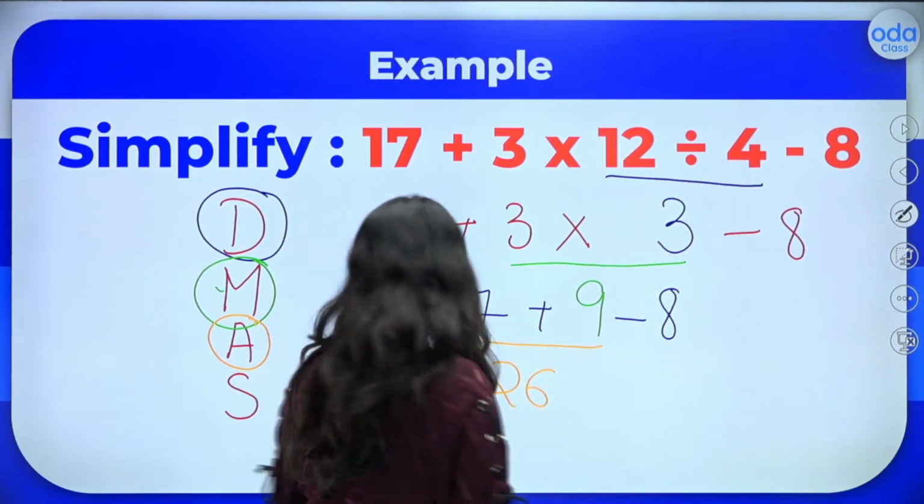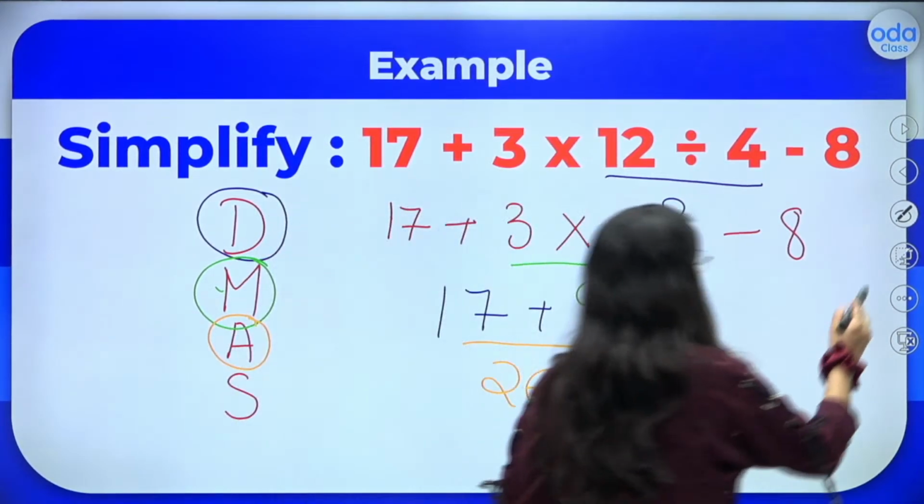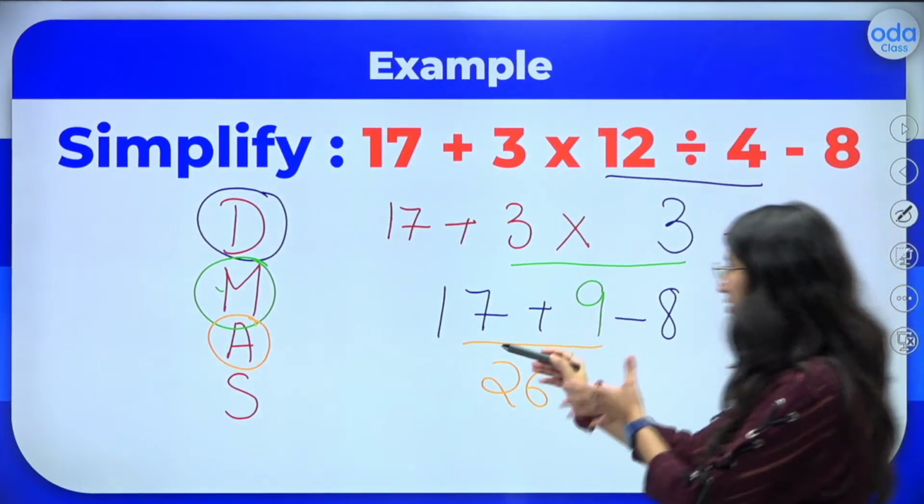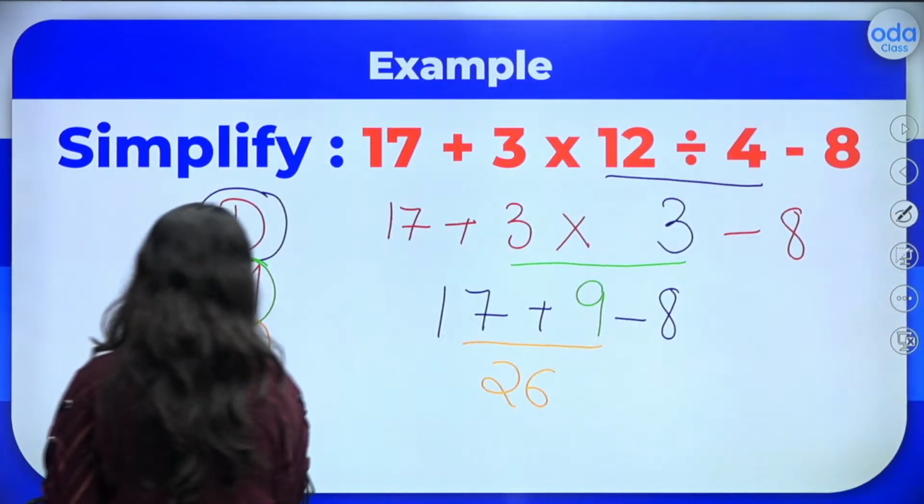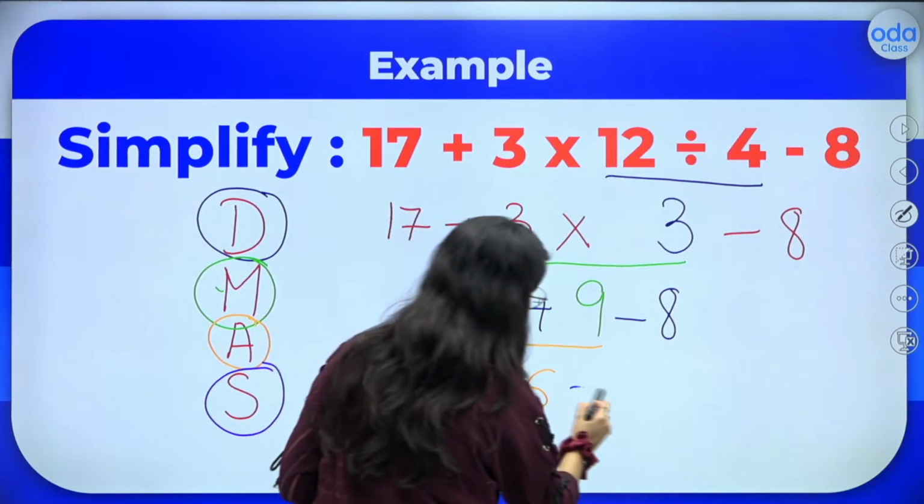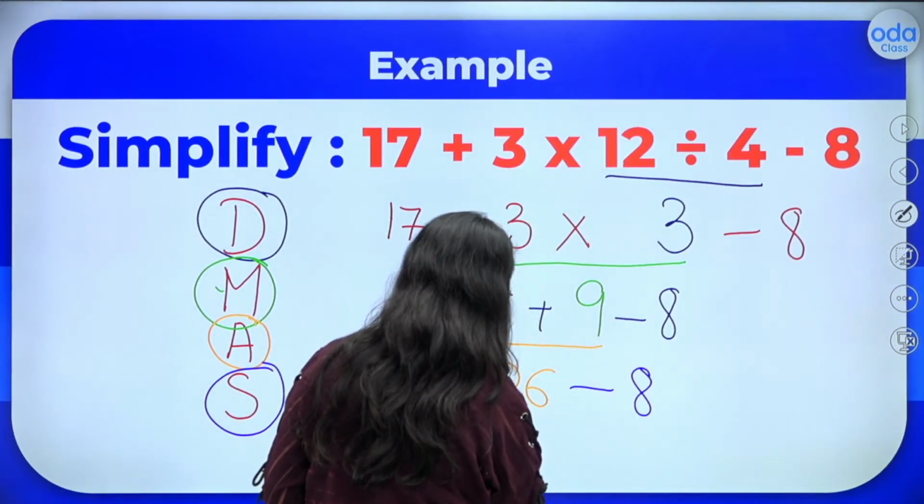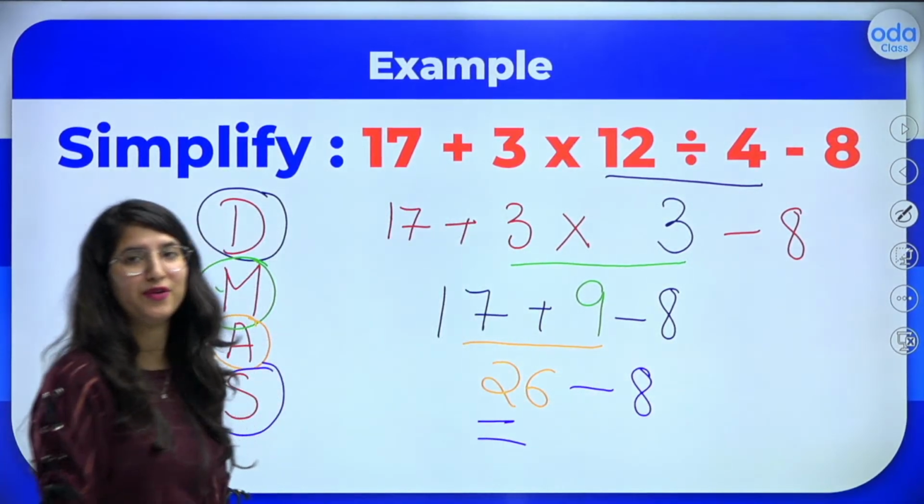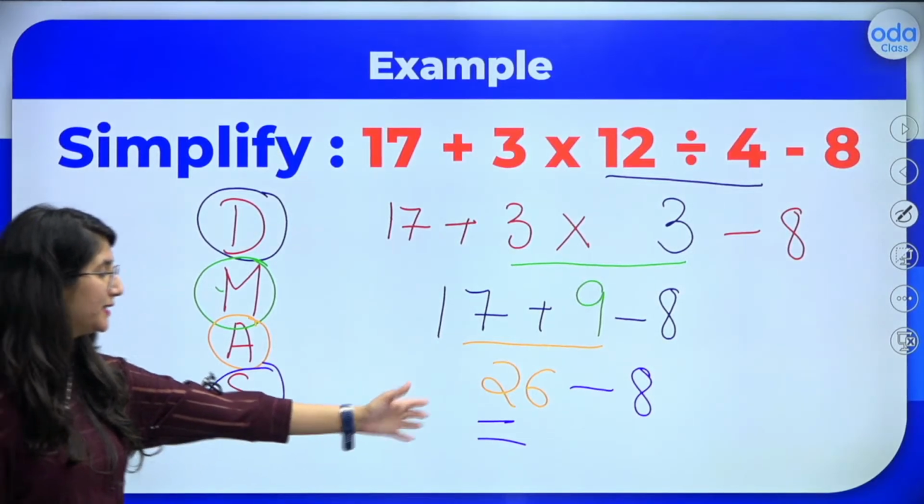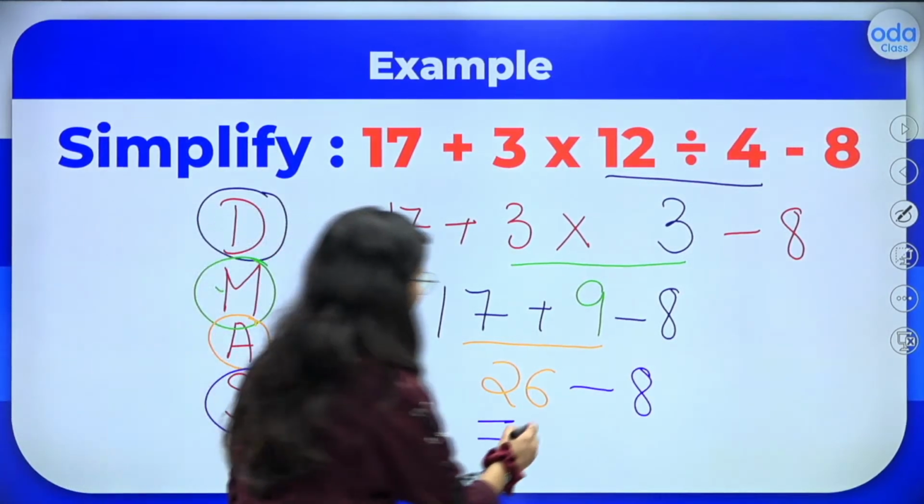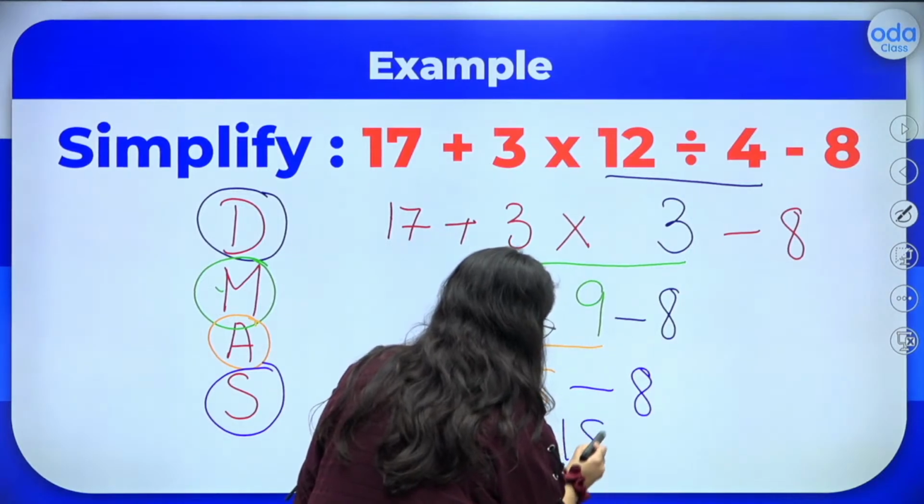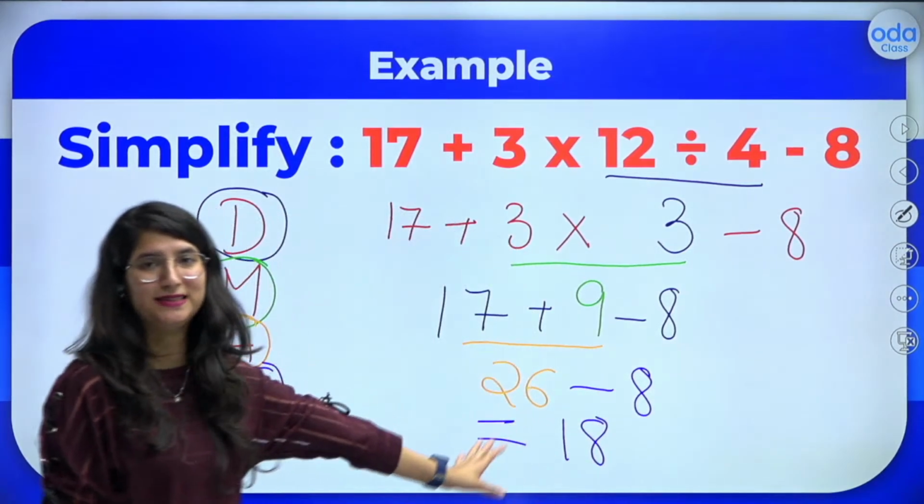Now, the last operation is left. What is that, dear kids? What is the last operation that we have to do? That is subtraction. So we'll be doing 26 minus 8. So what do we get, all of you? What is 26 minus 8? Yes, that is 18. And our answer is done.